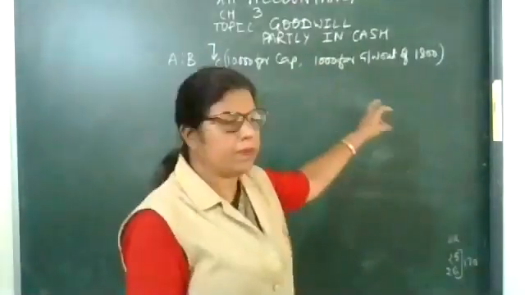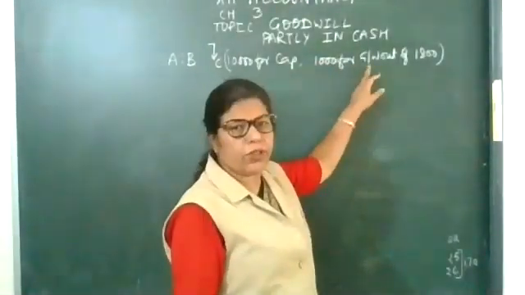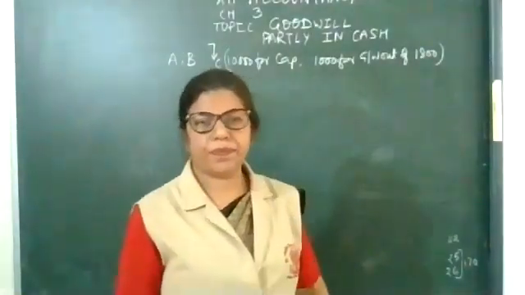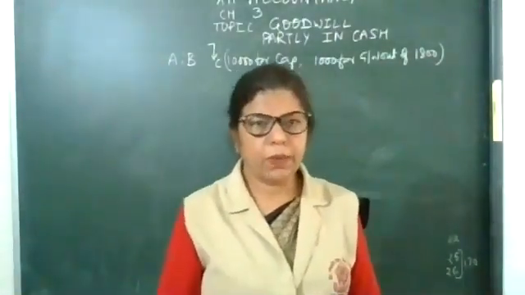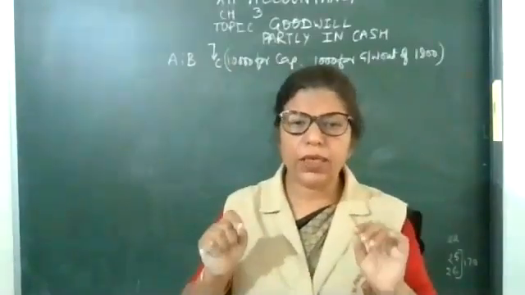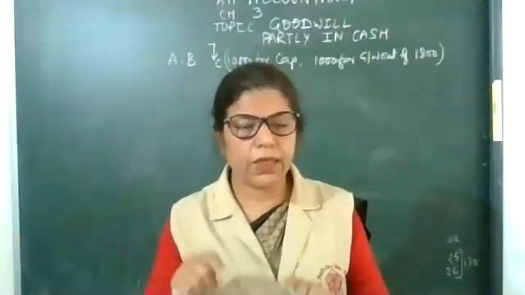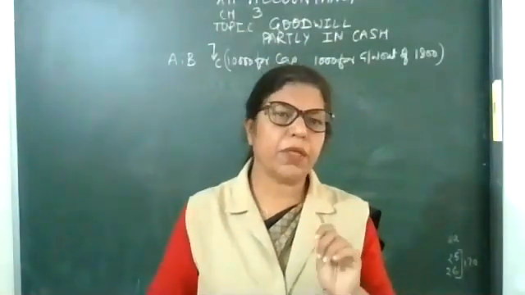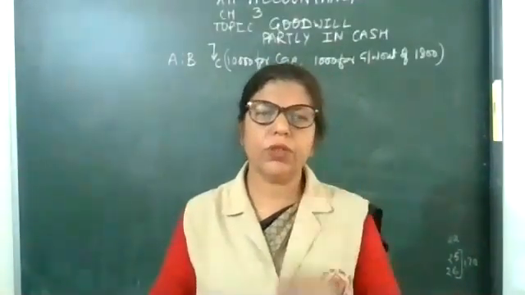What does it mean? 1,000 rupees for goodwill out of 1,800 means the total amount of goodwill is 1,800, but the incoming partner is bringing 1,000 rupees.